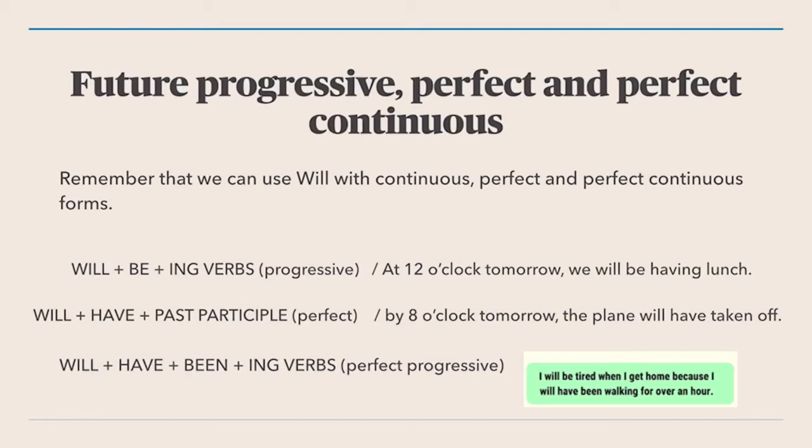The second one is the future perfect. We have will, have, past participle, and that's it. An example is, by 8 o'clock tomorrow, the plane will have taken off. Finally, we have the future perfect continuous, which is will, have, been, and ing verbs. That's also called the perfect progressive. For example, I will be tired when I get home because I will have been walking for over an hour.